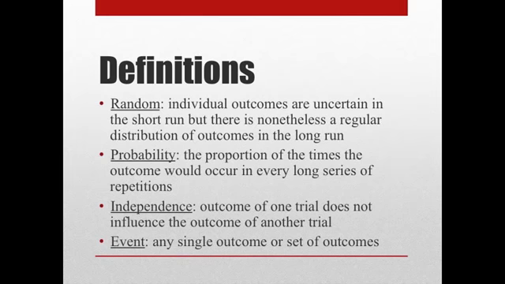Random. Individual outcomes are uncertain in the short run, but there is nonetheless a regular distribution of outcomes in the long run. Probability: the proportion of time the outcome would occur in a long series of repetitions. Independence: the outcome of one trial does not influence the outcome of any other event, any single outcome or set of outcomes.